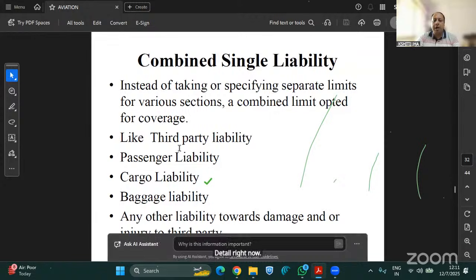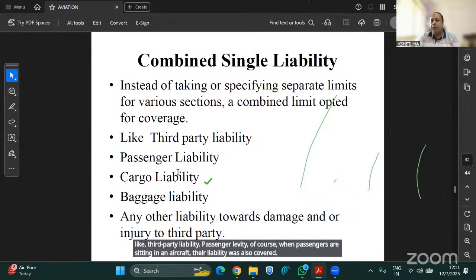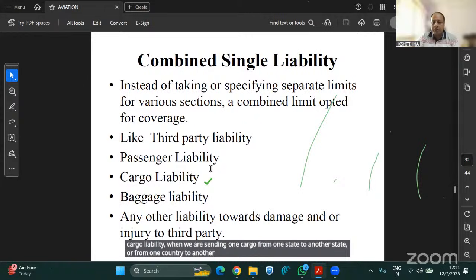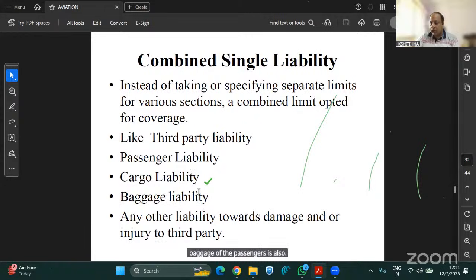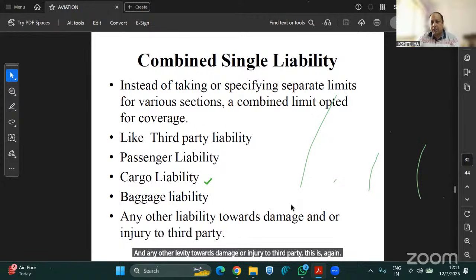So these are all parts of your combined single liability, like third party liability and passenger liability. Of course, when passengers are sitting in an aircraft, their liability is also covered. Then cargo liability. When we are sending cargo from one state to another or from one country to another country, that cargo liability is also there. Baggage of the passengers is also loaded in the aircraft, so that liability is also covered. And any other liability towards damage or injury to a third party is again considered under the CSL of the policy.